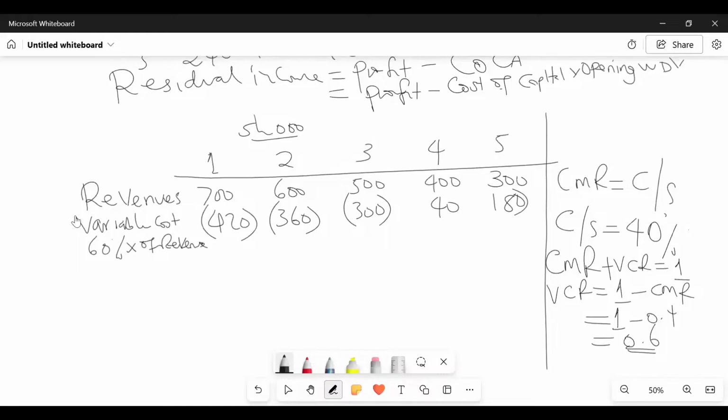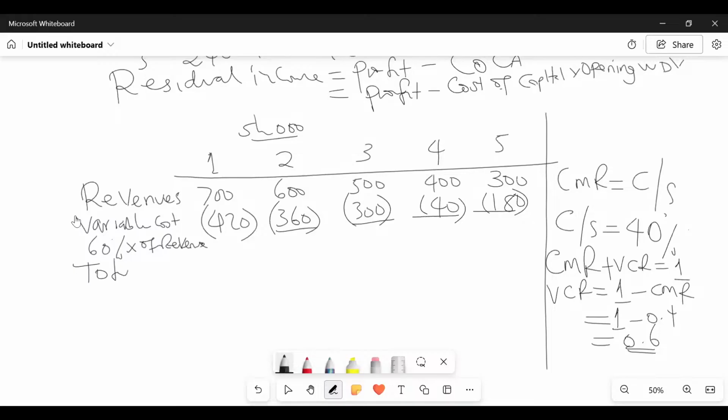180. So you come and do your abracadabra. The abracadabra is to subtract. And when you subtract the figure we shall be getting, we shall get the total contribution, because you see, this is total. Contribution margin is the same as contribution per unit. Or how do you tell somebody it is total contribution?